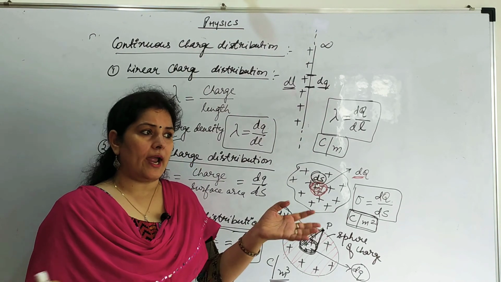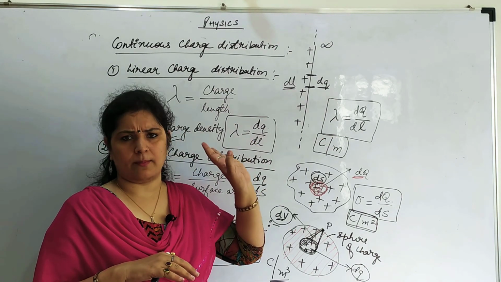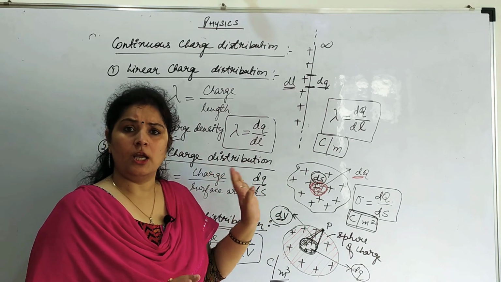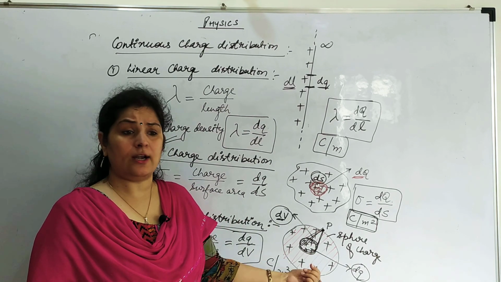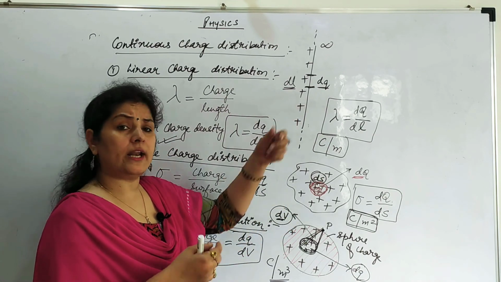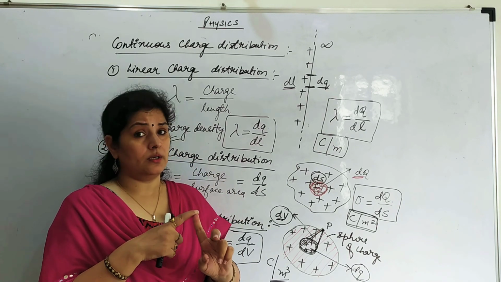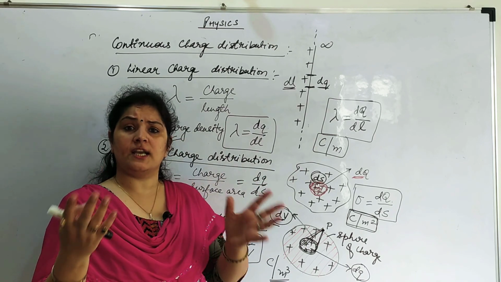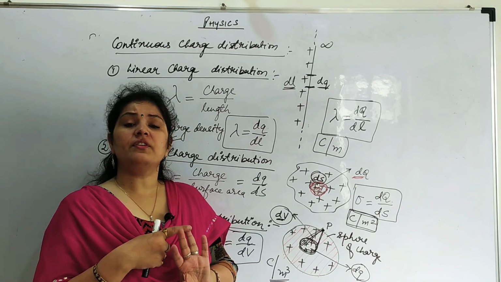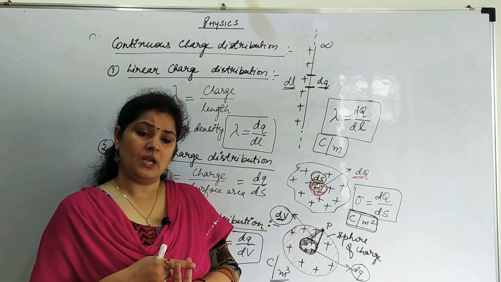This is very useful in later derivations. Suppose you are given a wire, then directly you have to use lambda. You have to remember that if it is a wire, use lambda. If a sheet is given and there is charge on the sheet, then I have to use sigma. And if a sphere of charge is given, then I have to use rho. I cannot use sigma and lambda for a sphere of charge. I cannot use rho for a length of wire which is very thin. So for numericals, as soon as a wire comes, you have to remember lambda. As soon as there is a plane sheet of charge or any 2D figure with charge on the surface, we have to use sigma. And whenever we have a sphere of charge, any volumetric charge distribution, then we have to use rho. I hope you understood.